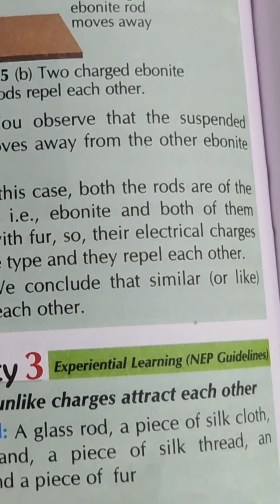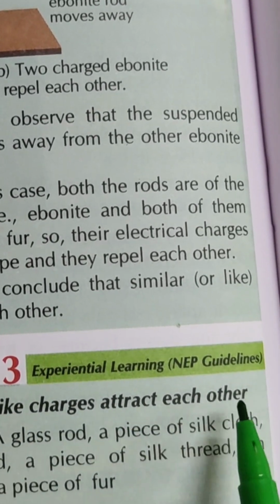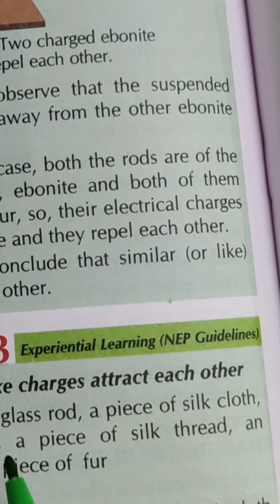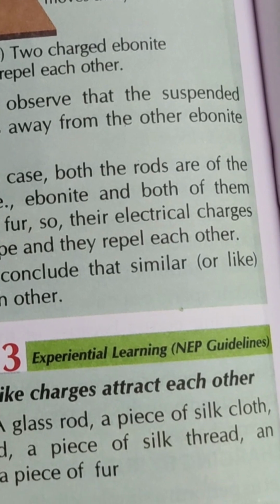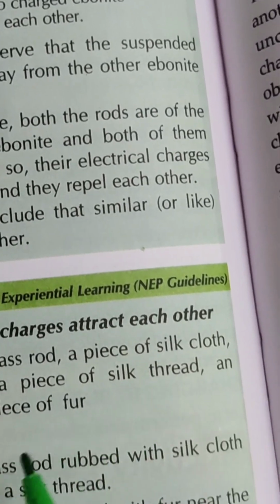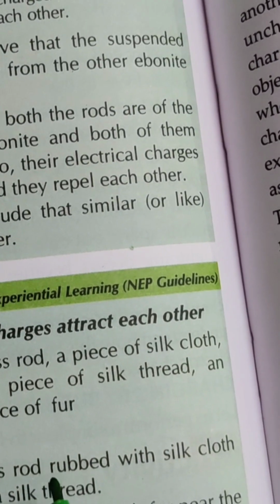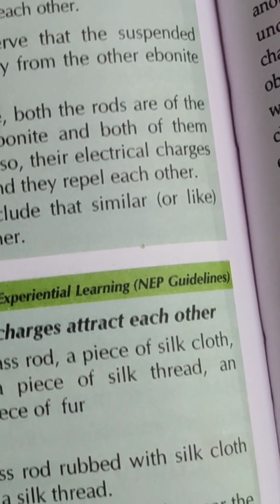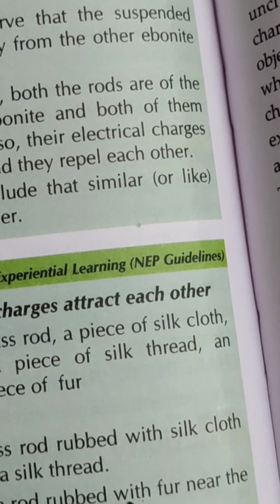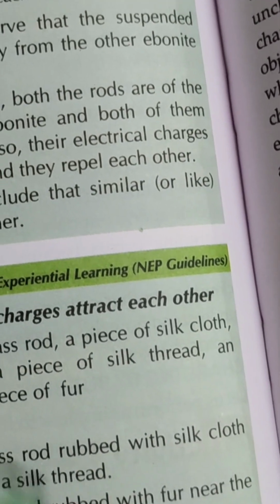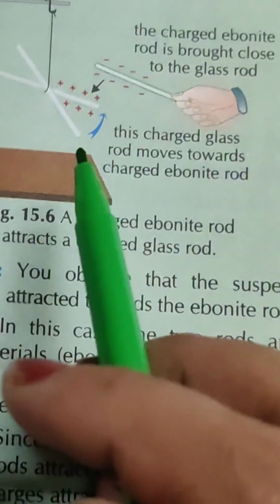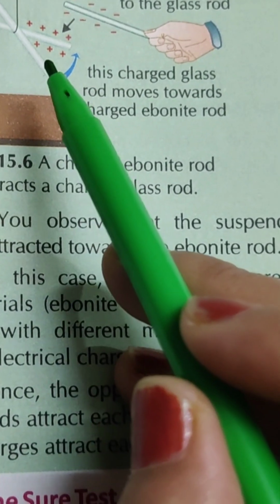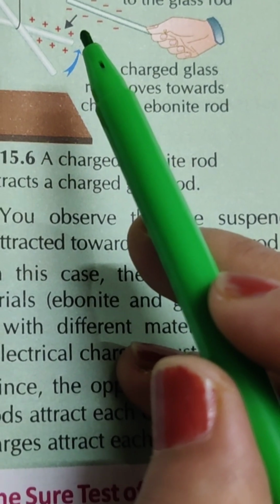Now another activity, unlike charges attract each other. For this, a glass rod, a piece of silk cloth, a wooden stand, a piece of silk thread, an ebonite rod, and a piece of fur are required. We have to suspend the glass rod rubbed with silk cloth to a stand using a silk thread. Now bring an ebonite rod rubbed with fur near the suspended glass rod. As you can see here in the picture, one rod is rubbed with silk cloth and another is rubbed with fur.